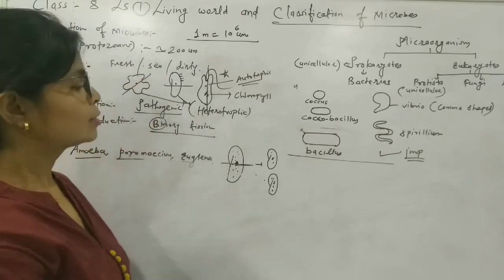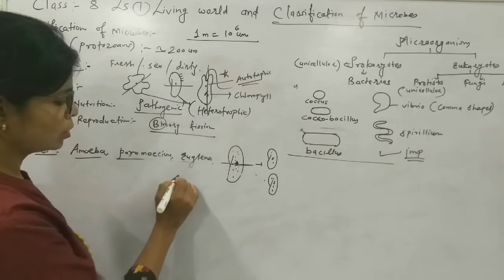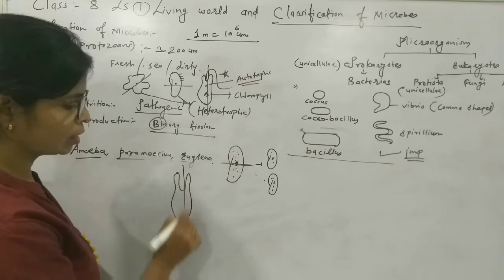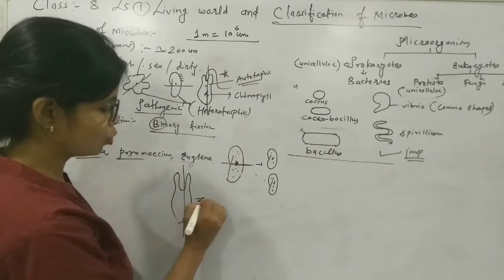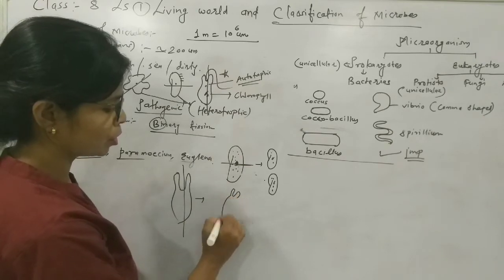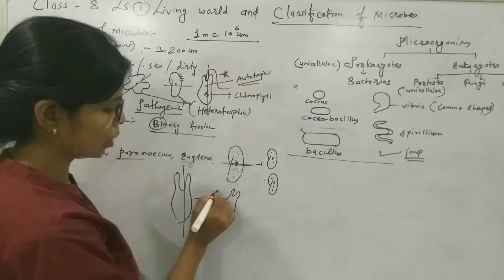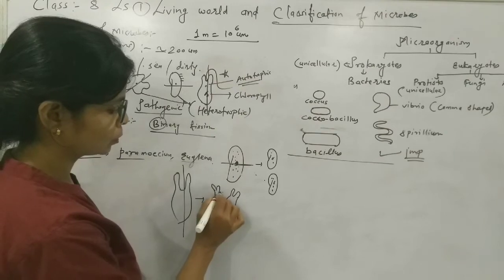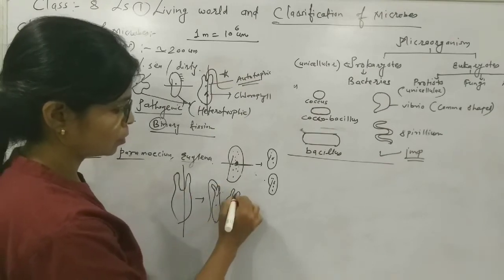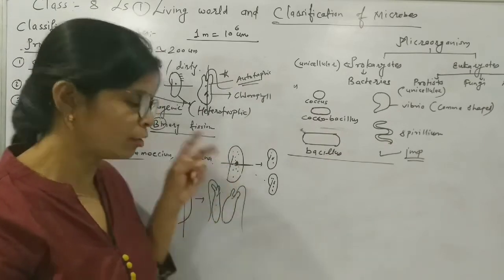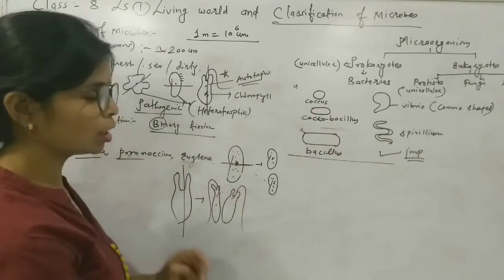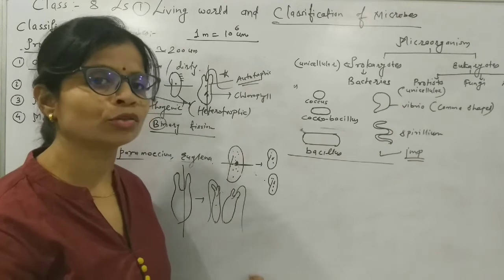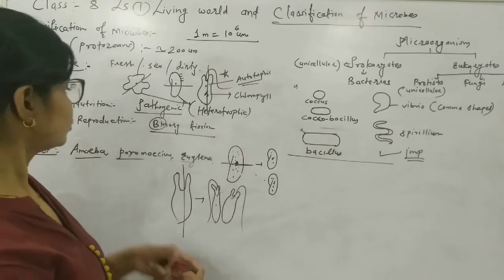In the same way, Euglena also divides properly vertically, in this vertical axis, and as it slowly goes on dividing vertically, again 2 young Euglena we get. So this you will study in higher classes also. So this is about the mode of reproduction.